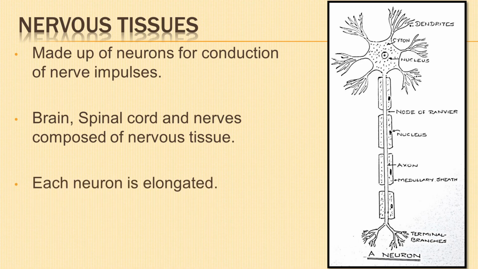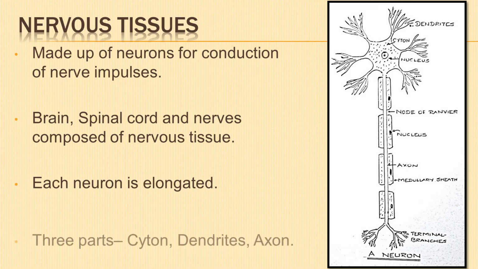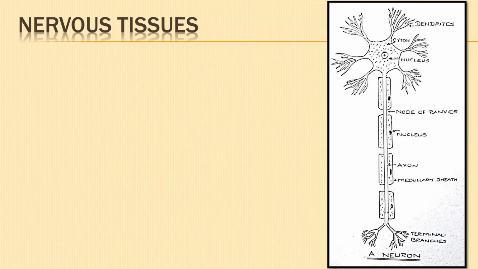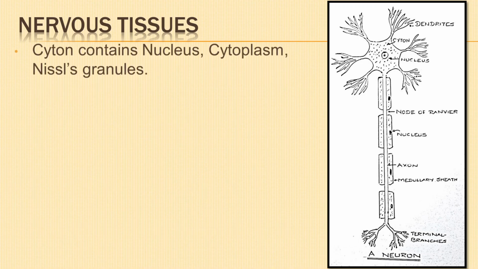Each neuron is elongated and consists of three parts: cell body or cyton, dendrites, and axon. The cyton or cell body contains a central nucleus, cytoplasm, and special kind of granules called Nissl's granules, which are groups of ribosomes and rough endoplasmic reticulum.